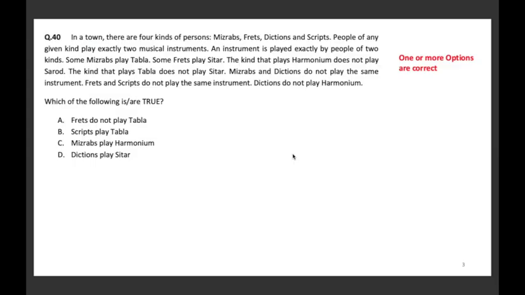Okay. So first we have to match what fits. So one condition is harmonium and sarud, they do not go with each other. Also, another condition is given that the one who plays tabla won't play sitar.